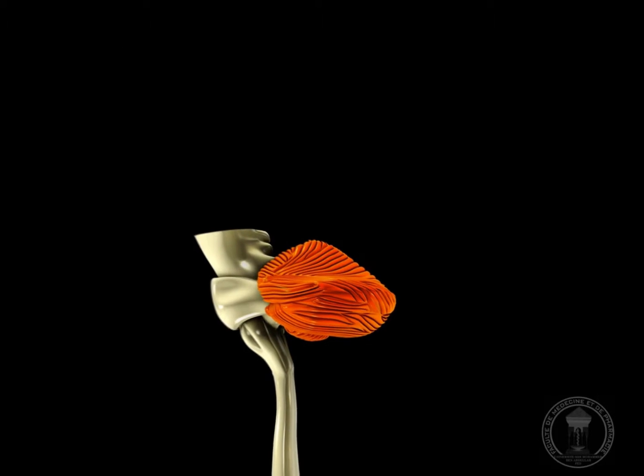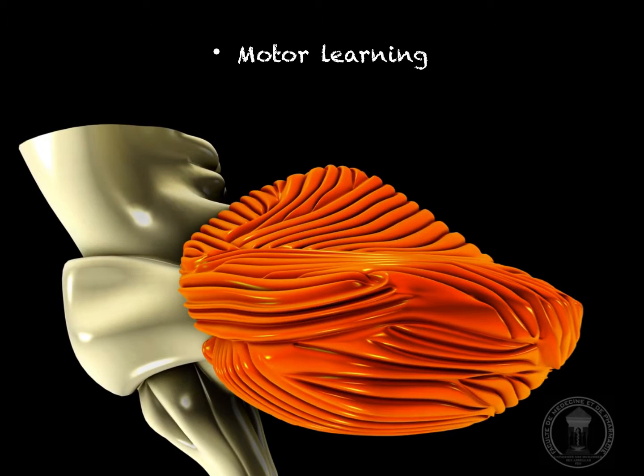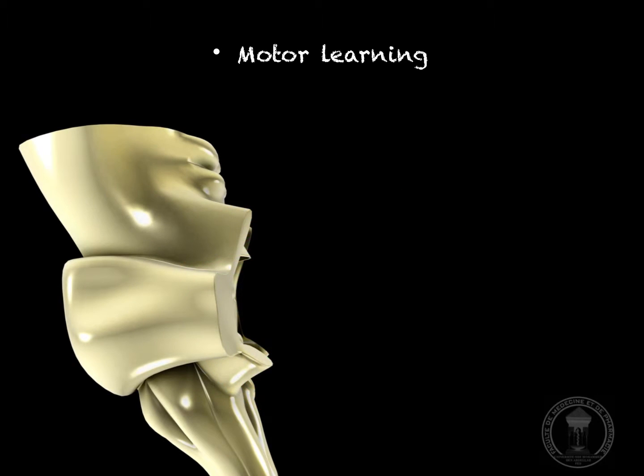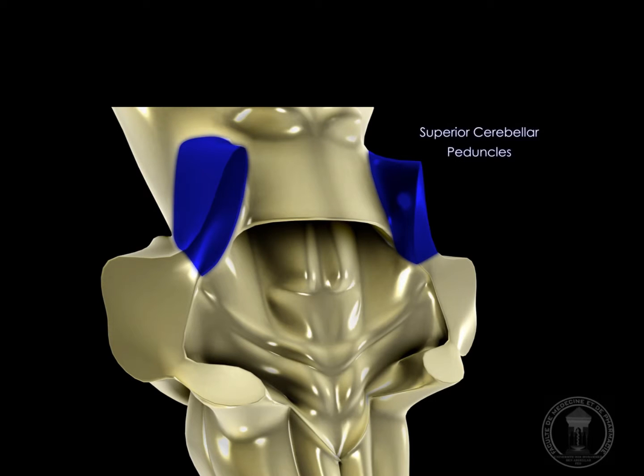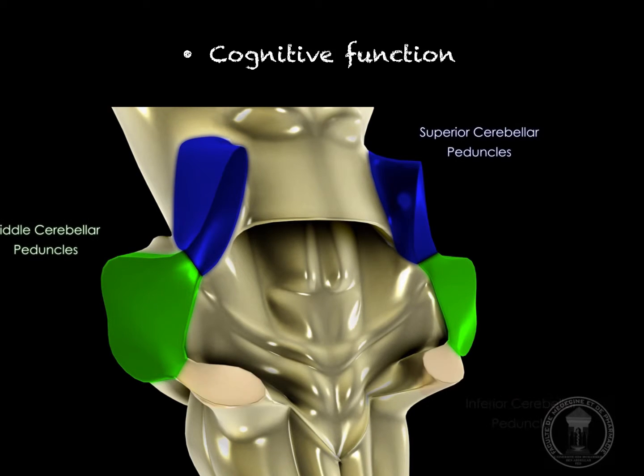In addition, the cerebellum is also involved in motor learning through adaptation and fine-tuning of motor programs to make accurate movement through a trial and error process. Finally, the cerebellum is involved in cognitive function through contribution to motor control in certain cognitive processes.